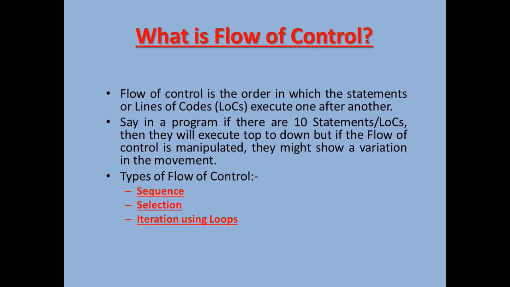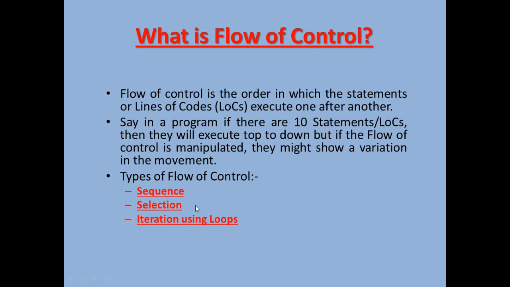Now, what is flow of control? Flow of control is the order in which the statements or lines of code, also known as LOCs, execute one after another. Say in a program there are 10 statements or LOCs, then they will execute top to down. But if the flow of control is manipulated, they might show a variation in the movement. Now, we are going to discuss all the different types of flow of control.